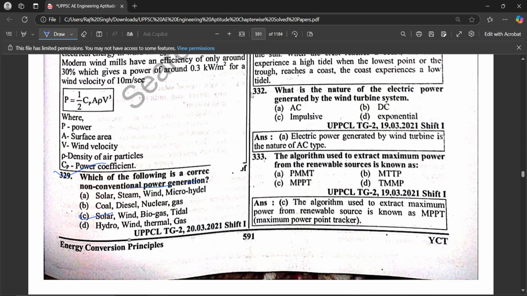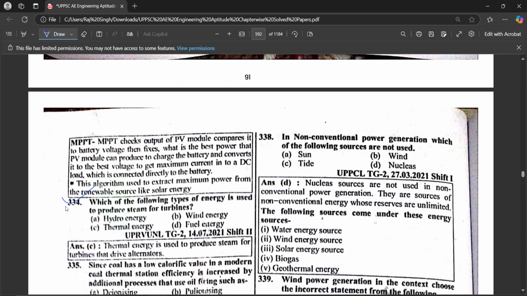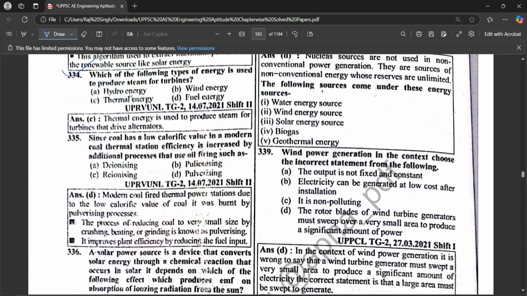The nature of the electric power generated by wind turbine system is AC. The algorithm used to extract maximum power from the renewable source is known as MPPT. Which of the following types of energy is used to produce steam for turbine? Thermal energy. Since coal has a low calorific value, a modern coal thermal station efficiency is increased by additional process that uses oil refining, such as rising.